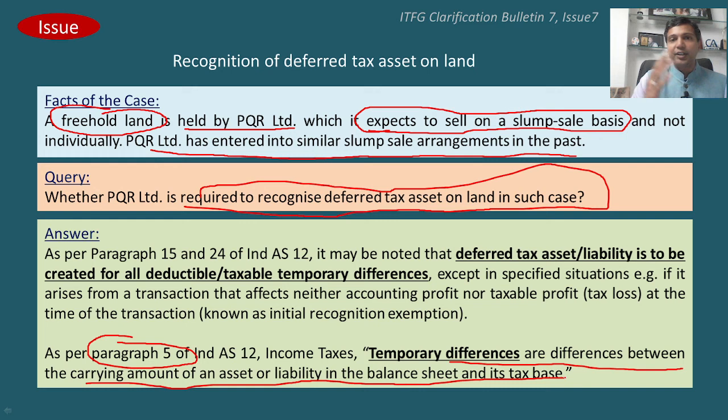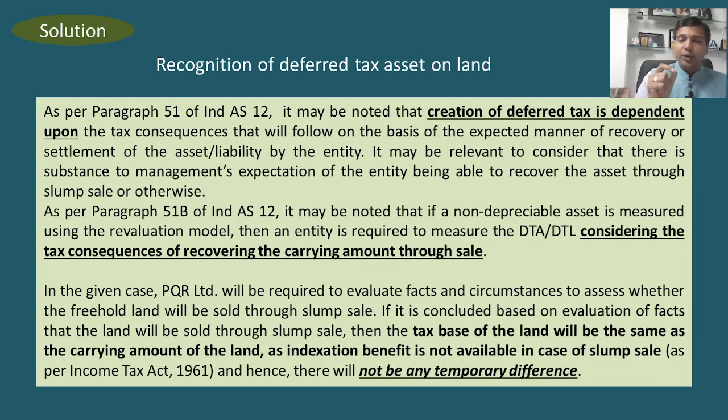For tax base of an asset, it says that the amount which is deductible for tax purposes is the tax base. Now here we need to also consider the measurement aspects. The amount which is deductible for taxation for land in the general case can be indexed, because as every year passes, the value of the asset which is deductible in income tax increases. So if you take that particular tax base, then there is a temporary difference. However, we also need to consider the measurement aspects or guidance provided in paragraph 51.